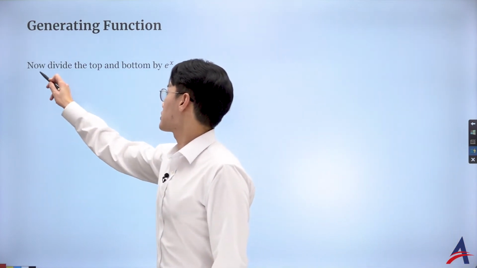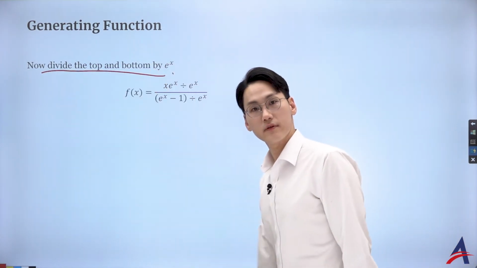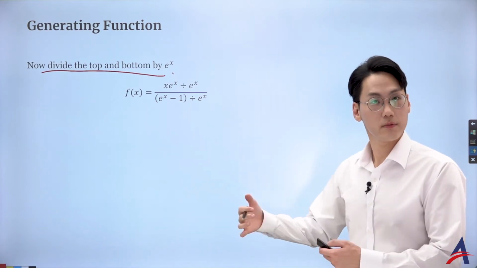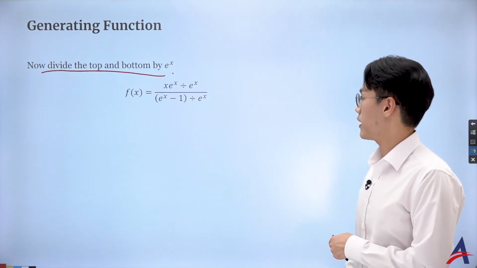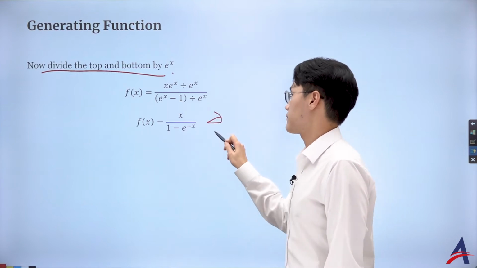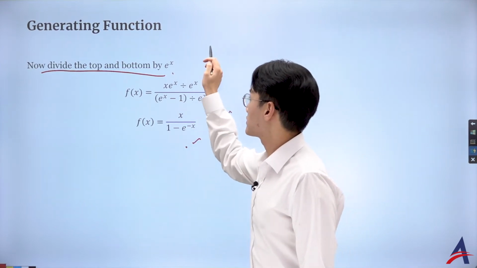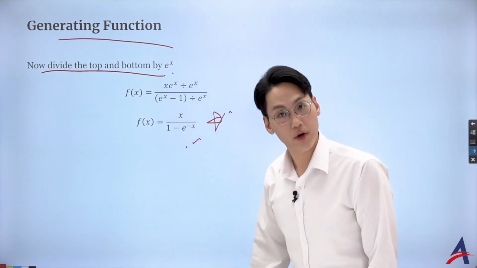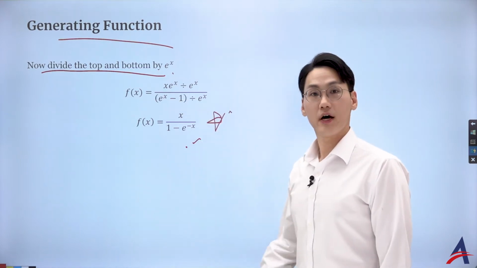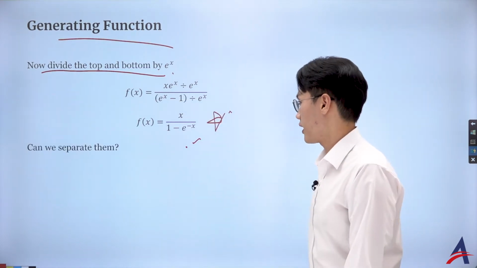So now I want to simplify this further. Let's try to divide this numerator and denominator by the exponential function e to the power of x, and what you end up having is simply this function. And that is known as the generating function for the Bernoulli numbers. Wow, very fancy. Another good IA topic for you, okay?